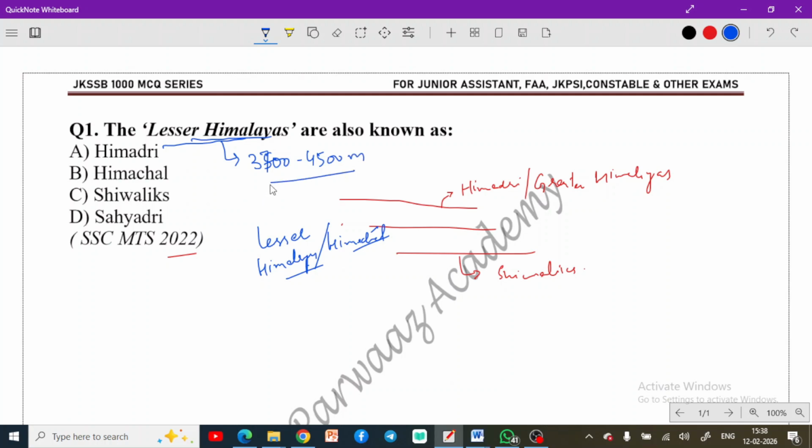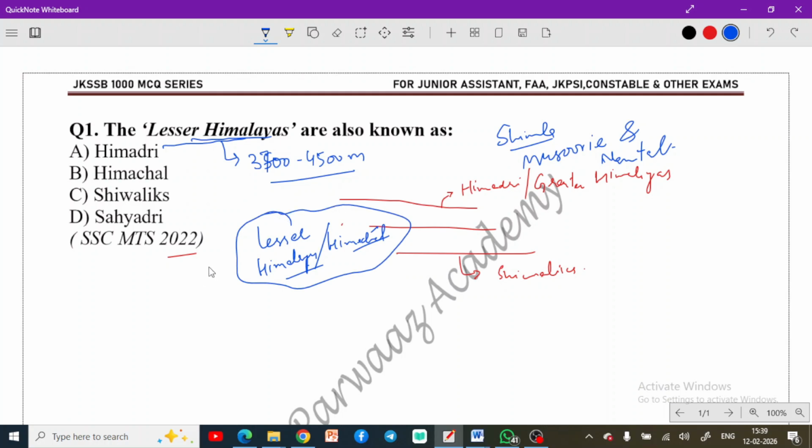And one more thing: the famous hill stations in India that you mostly visit during the summers, like Shimla, Mussoorie, and Nainital, are all located in this range, that is your Lesser Himalayas or Himachal range. So these are the facts that you need to remember here. And as you know, Shivaliks are the southernmost range, and this is the youngest range as well. Remember this fact as well.